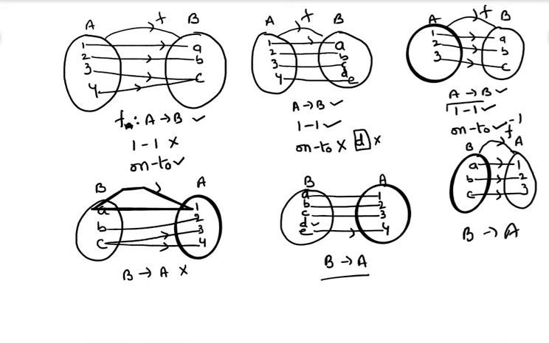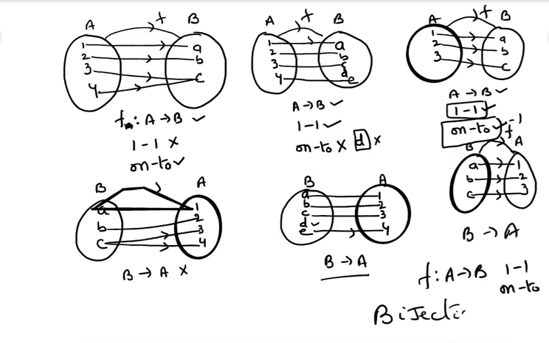That means F from A to B is a 1-1 function and it is an onto function. Then we say it is a bijection. If it is a 1-1 onto function, then it is said to be a bijection.